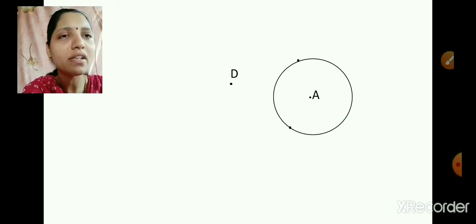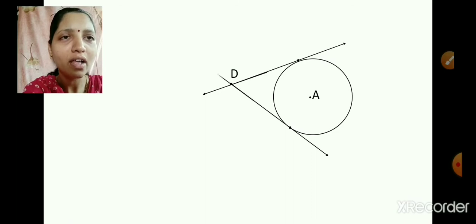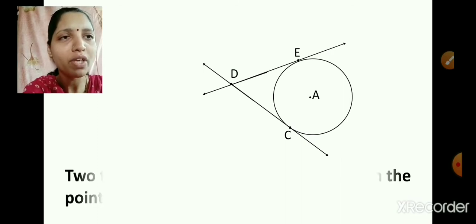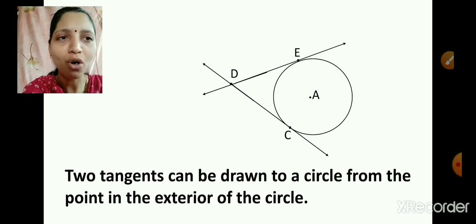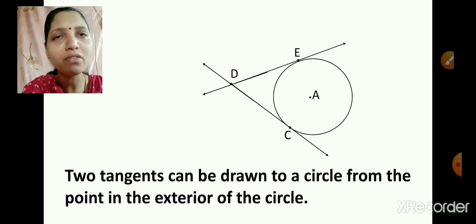Now let's consider point D which is in the exterior of the circle. Can we draw tangent from point D? Let's see. If I try to draw a tangent, then one tangent I can draw. One more tangent I could draw. So any more tangents we can draw from point D? No. So we can say that two tangents can be drawn to a circle from the point in the exterior of the circle. So these are the three important points we have learned today. All these points are very important. You have to remember these points.